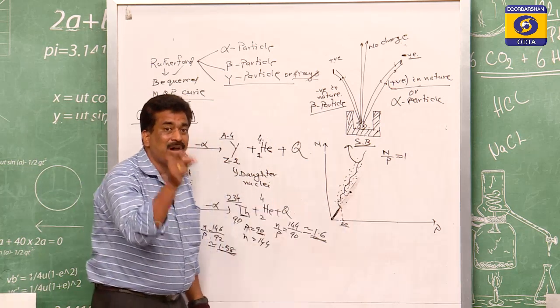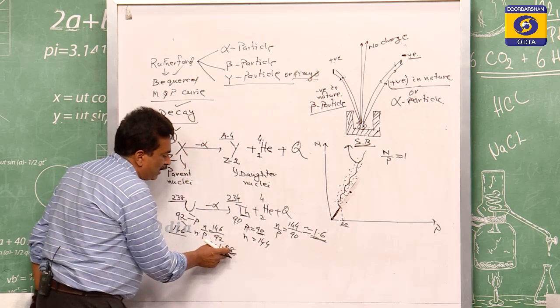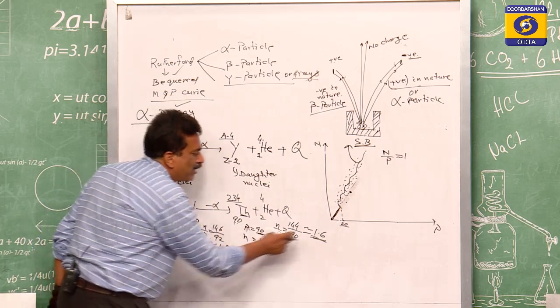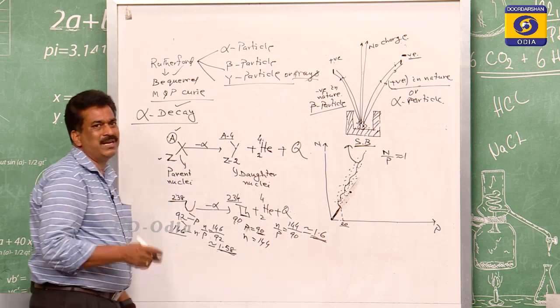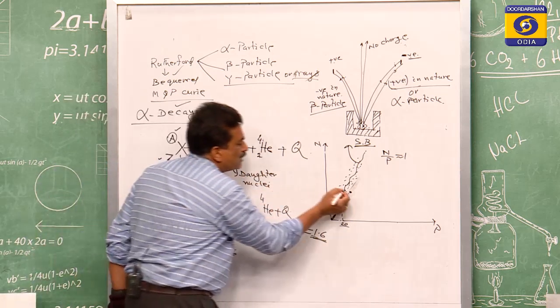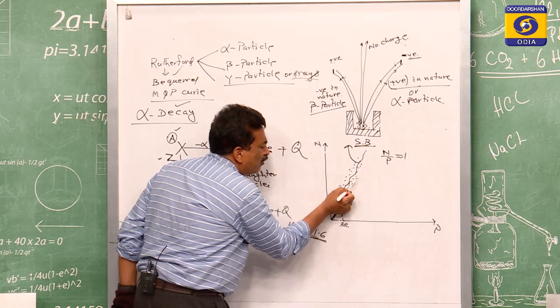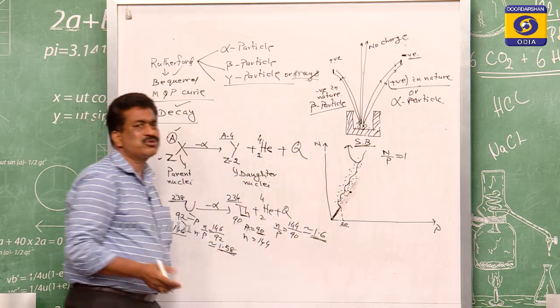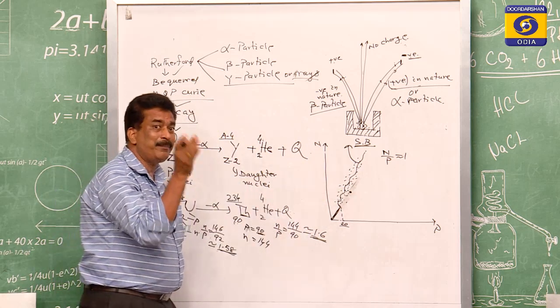By losing the alpha, its 1.58 ratio value now becomes 1.6, which means it is going up. This nucleus, after losing the alpha, comes towards the stability belt.